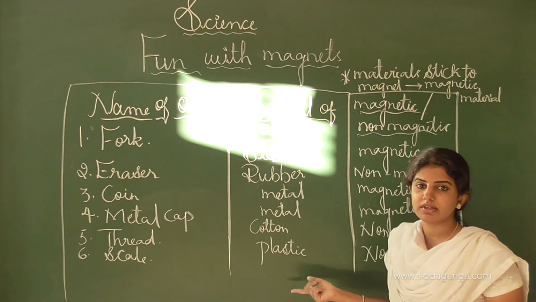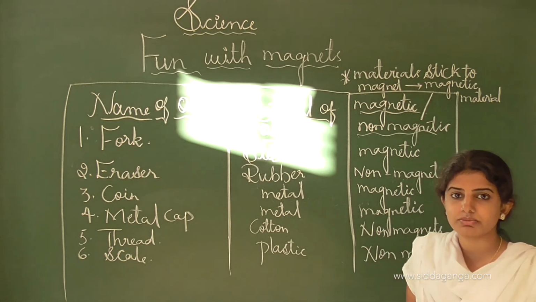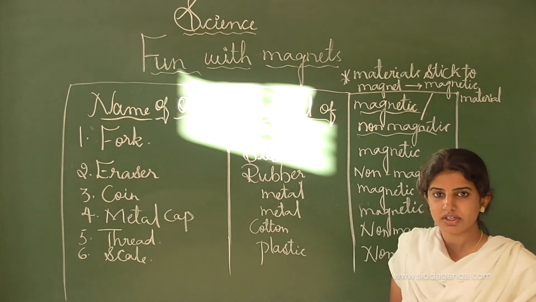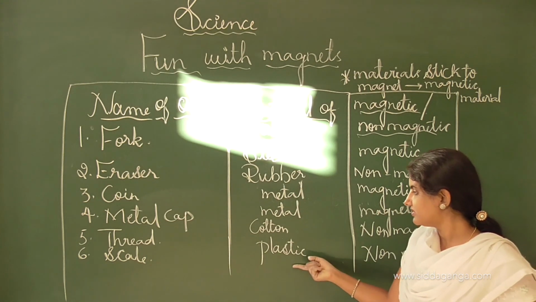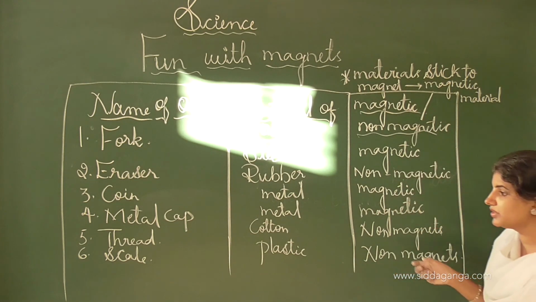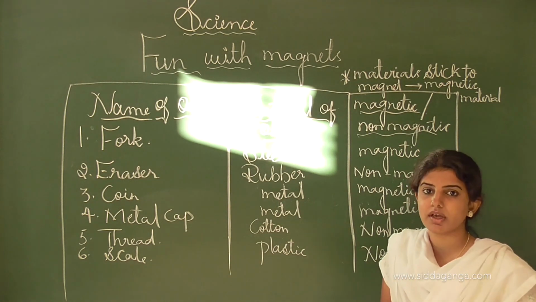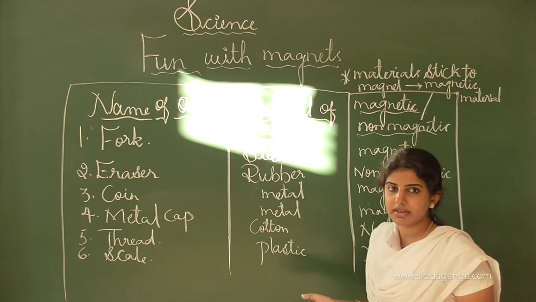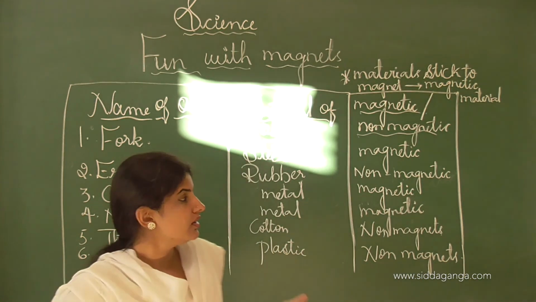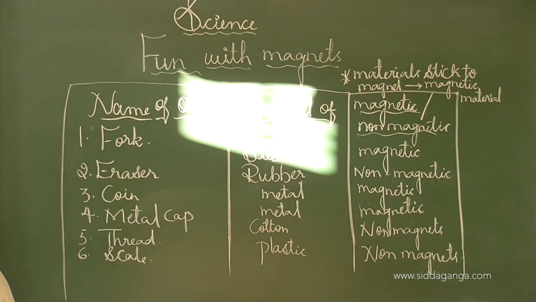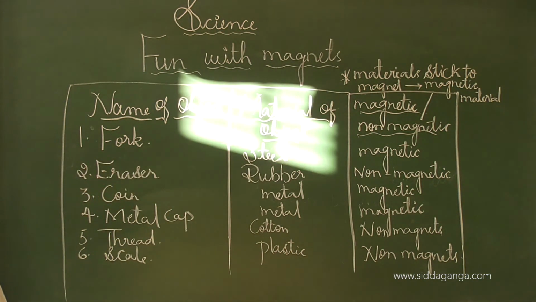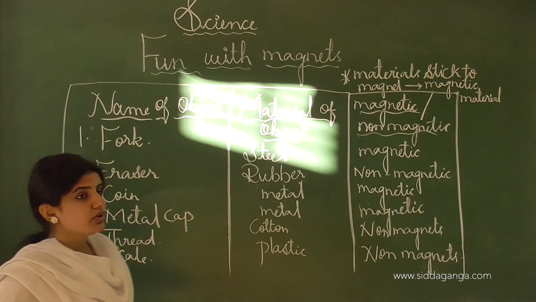And next one is the scale. Scales are of two types, either plastic or steel. If we take the plastic scale, then it is non-magnetic and will not stick onto the magnet. So these are all the different types of objects which show the property of both magnetic as well as non-magnetic behavior. So this is all about today's class.